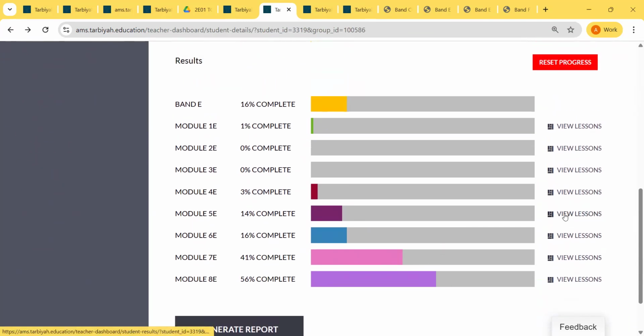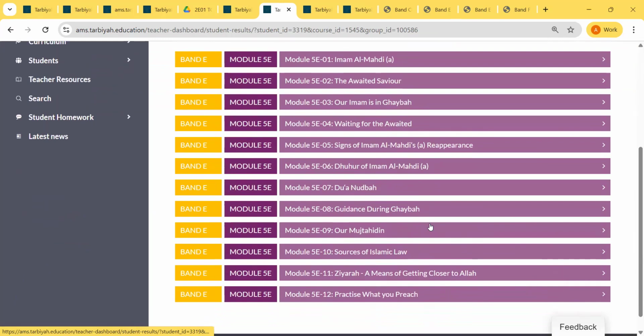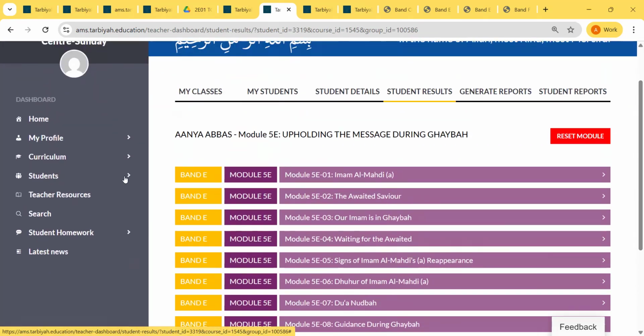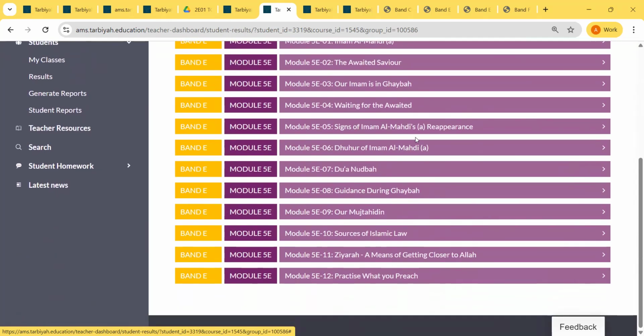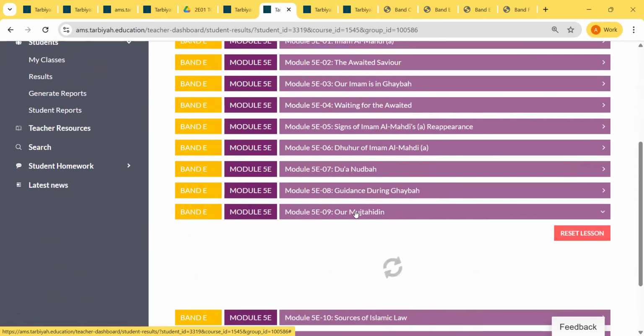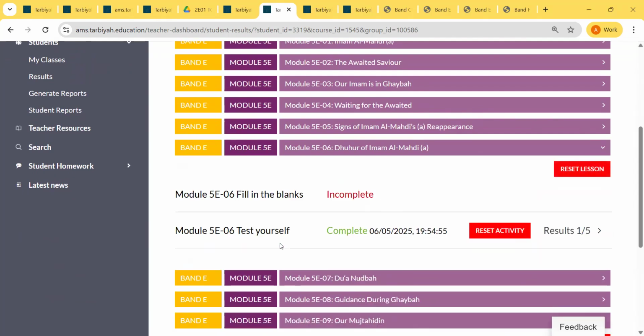Now I can view the individual lessons as well. And I can come here from the results page as well. So if I click on the results, it will bring me to this page as well. So let's say I come here. Okay.